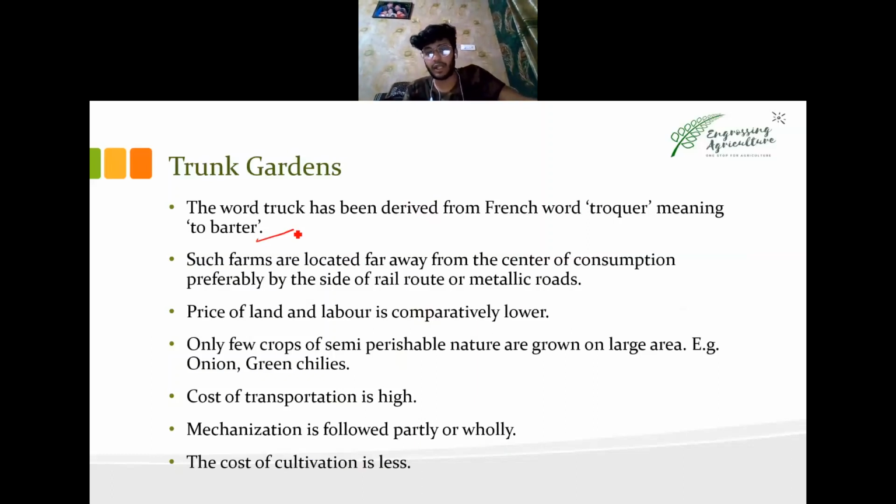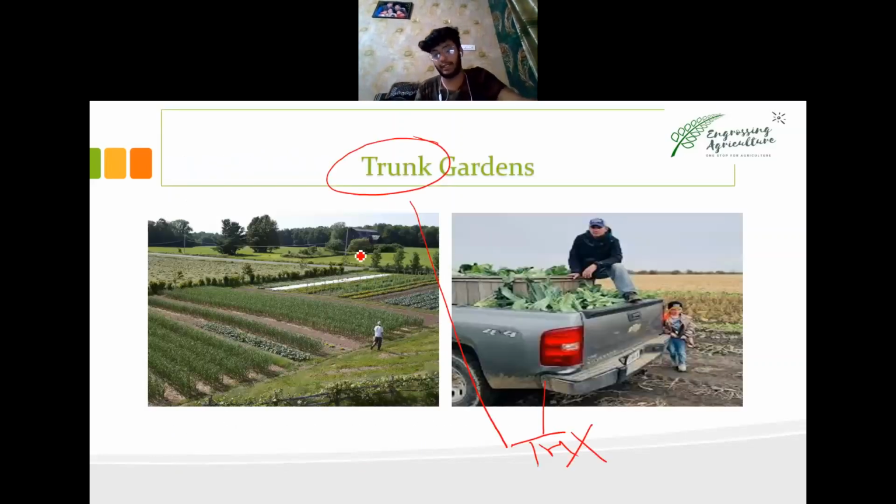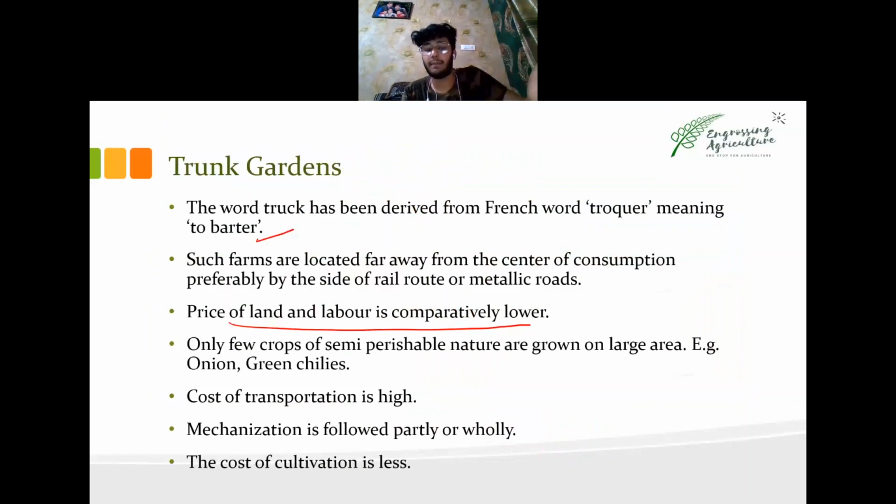Such farms are located far away from the cities, more than 15 or 20 kilometers, and they do have connectivity. Always remember, they do have connectivity from the main city to the farm. Labor and land are comparatively cheaper because it's not intensive agriculture, it's extensive agriculture. As you can see, the area of production is pretty big.